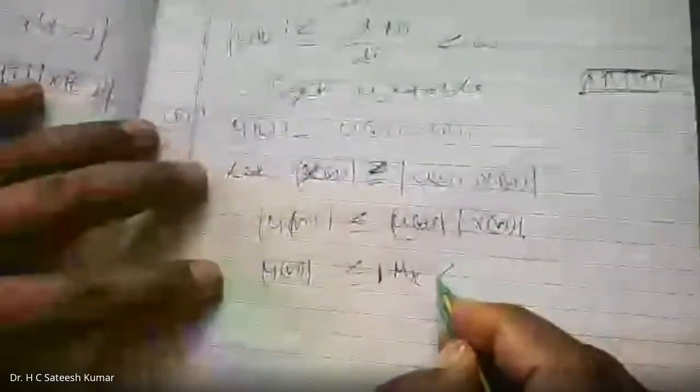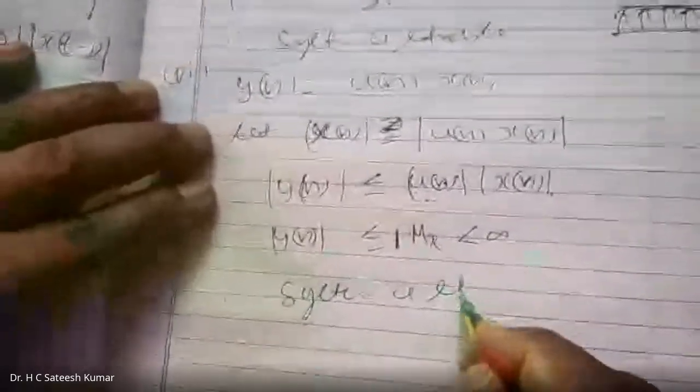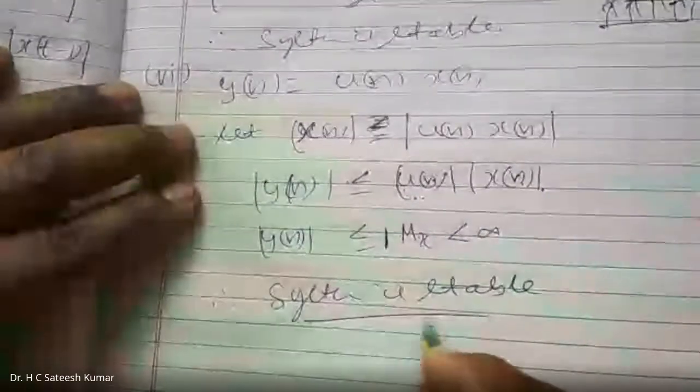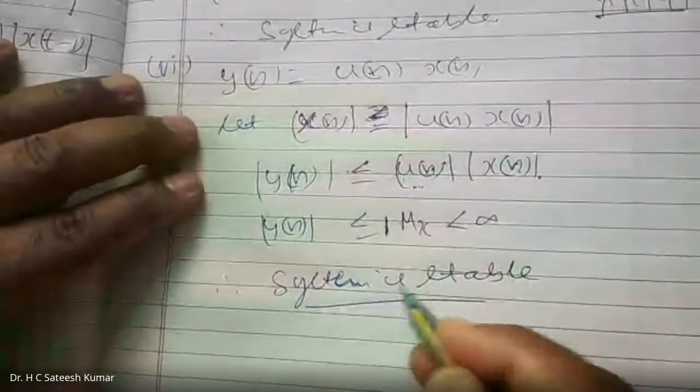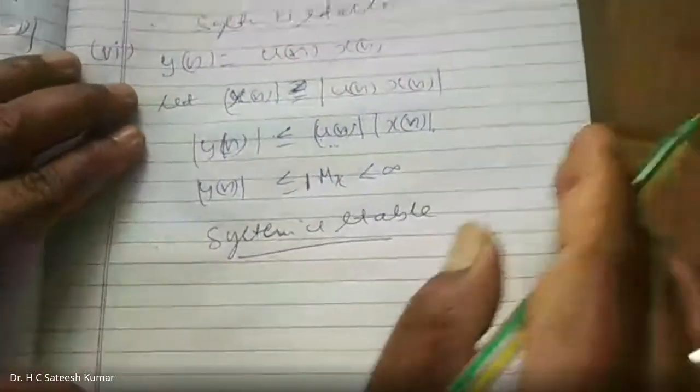Which is less than infinity. Therefore, the system is stable. System is stable. Now it's all right. So this is the kind of thing we should do.